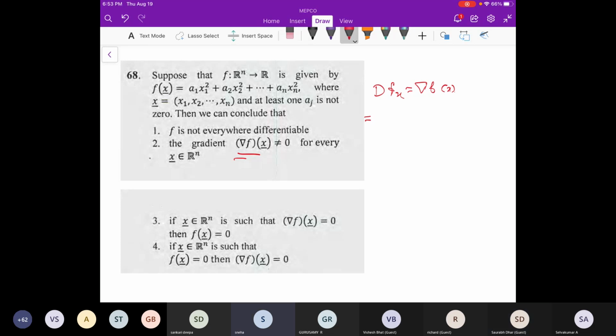It's 2a1 x1 plus 2a2 x2 plus up to 2an xn. Sir, this problem, explain one more.